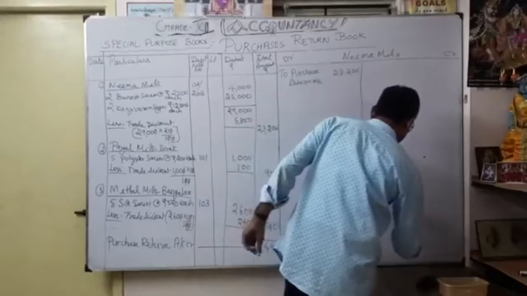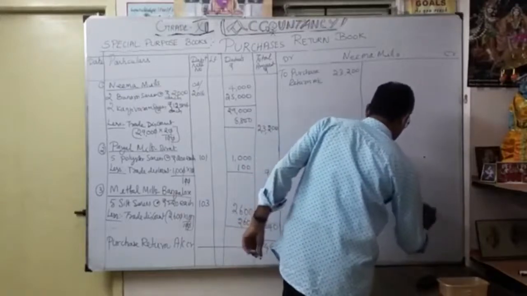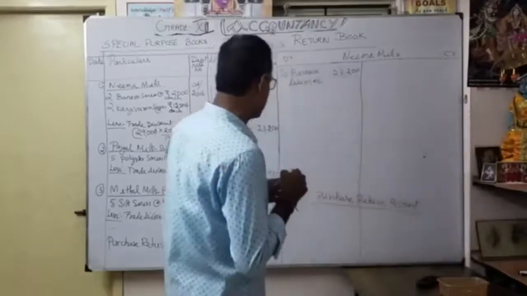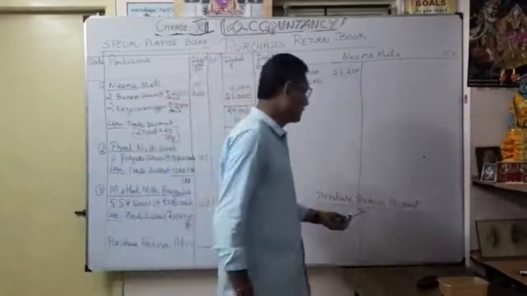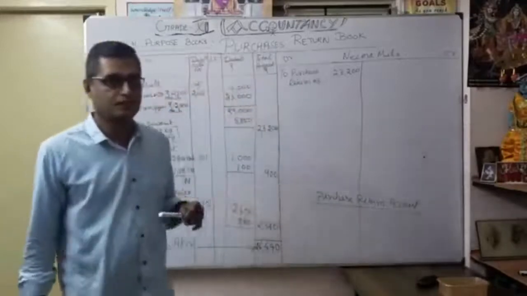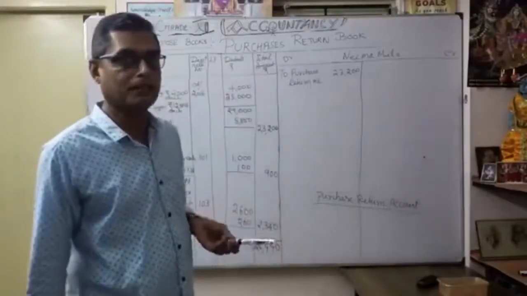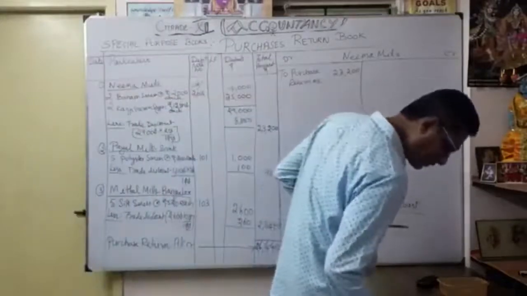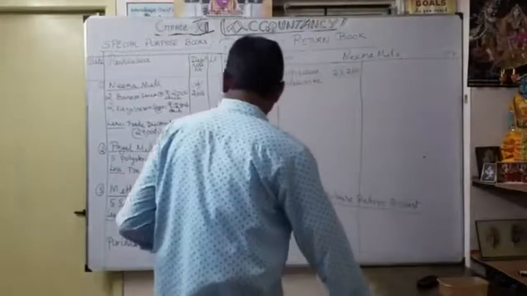So what do you have to write under the purchase return account? You have to write on the credit side, isn't it? Because purchase return is always credit. Purchase is always a debit balance. Correct. So what am I going to write? By sundries as per purchase return book.